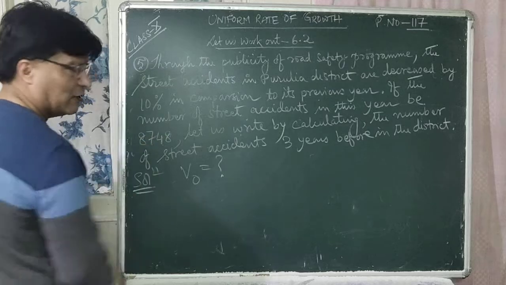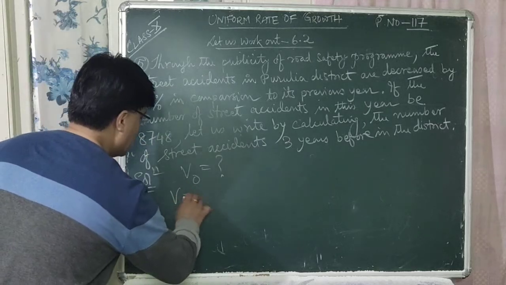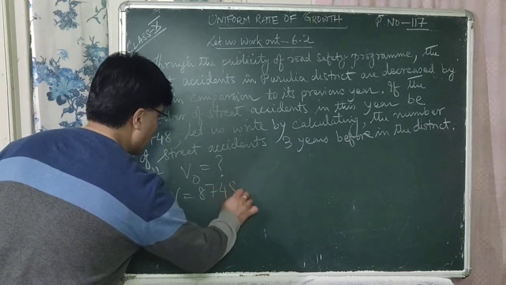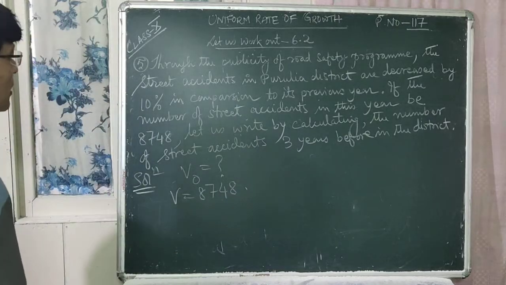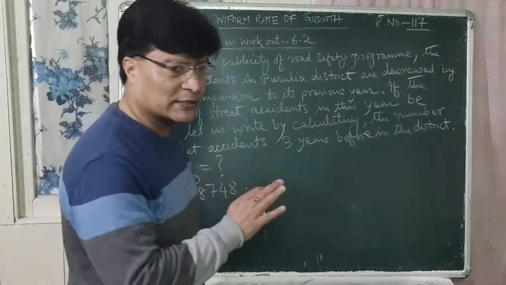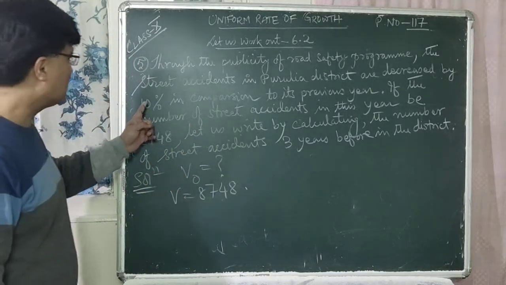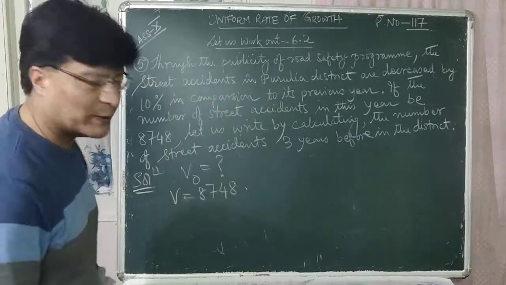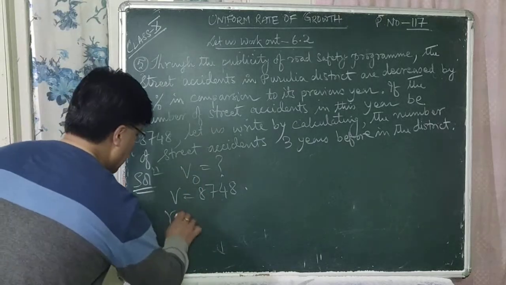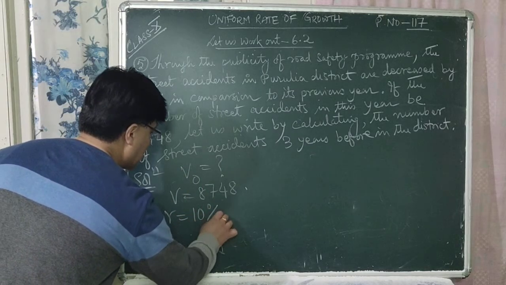This is the final value. So V is equal to 8748. Okay, what is the rate of decrease in the accidents? It is 10% in comparison to the previous year. That is the value for R. R is equal to 10%.